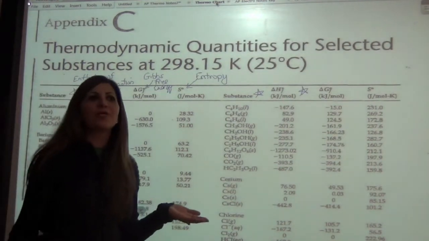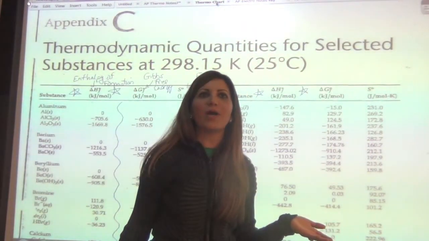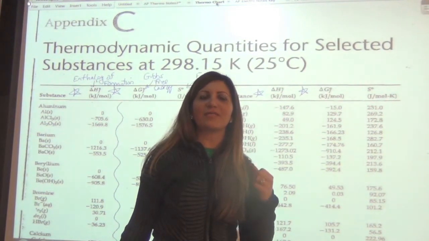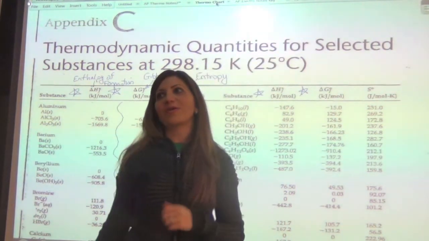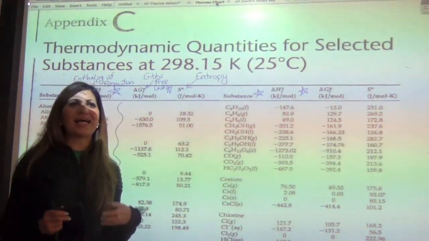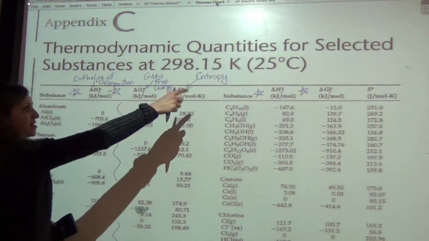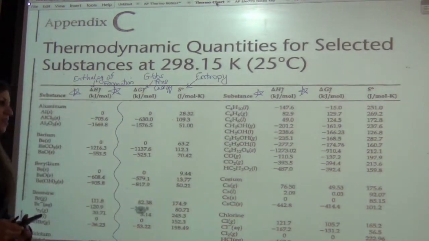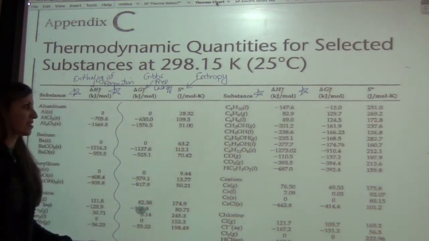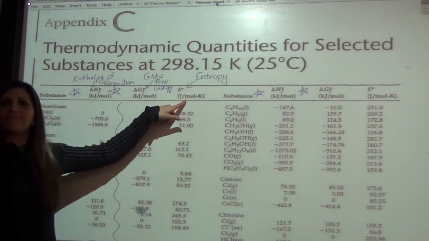So when is entropy equal to 0 again? Only when what? It's the third law of thermodynamics. It's only when you're at 0 Kelvin. Only if you have a pure crystalline solid at 0 Kelvin, then your entropy would be 0, okay? And so this is at 25 degrees Celsius, and so you can see that we're not getting any zeros in this case. What are the units of it?